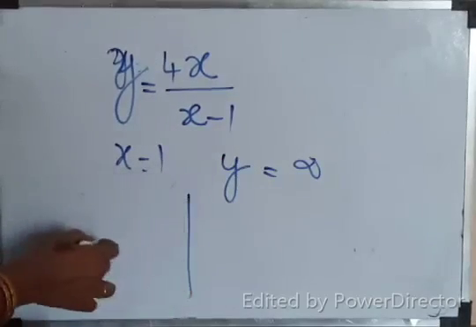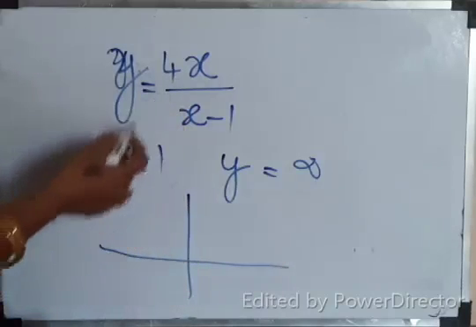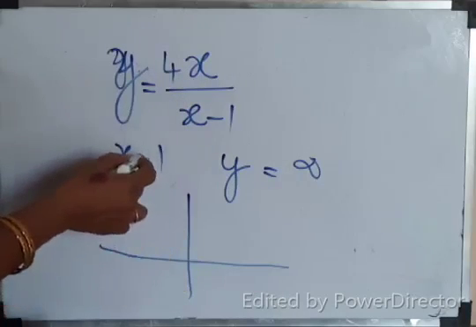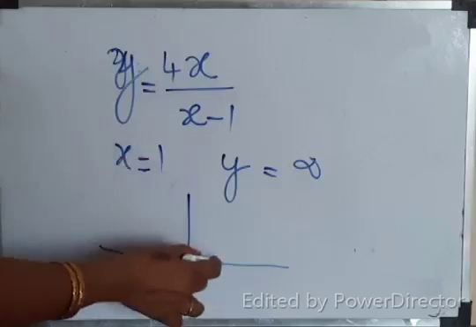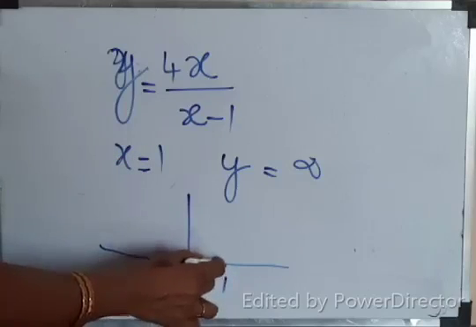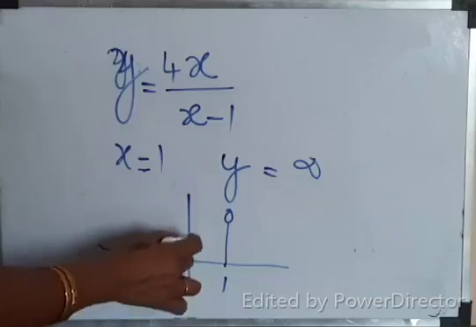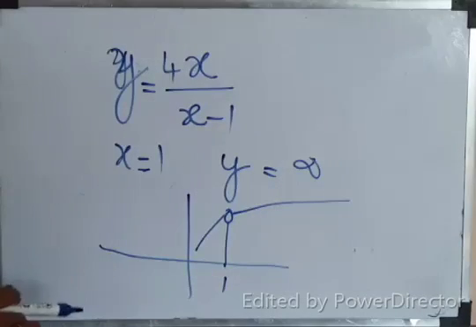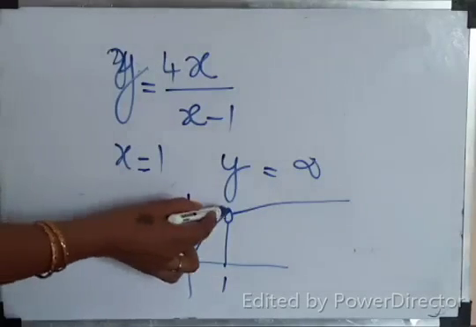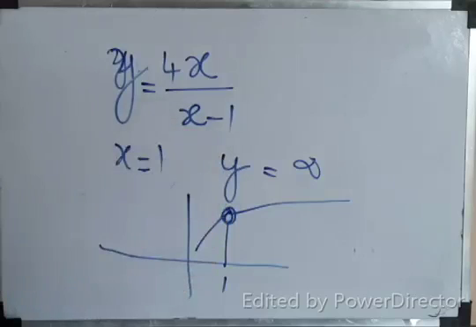That means the curve, it is a line only. Suppose this is x equal to 1. There is a gap. Like this you will get a line, with a gap at x equal to 1. That means the curve is not continuous. Correct? These are the basic ideas you know.